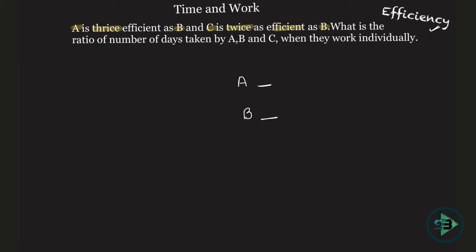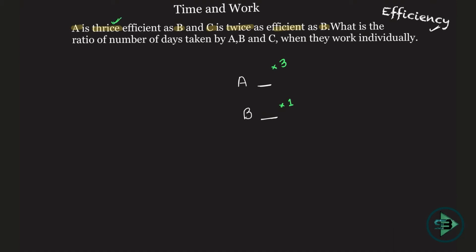If I'm telling you A is thrice as efficient as B, it means if B puts in 1 brick in one day, you can assume anything, but 1 is easiest to assume, that's why I take this. So A will put in 3 bricks in one day, because A is thrice as efficient as B. That's what you have to understand from this.